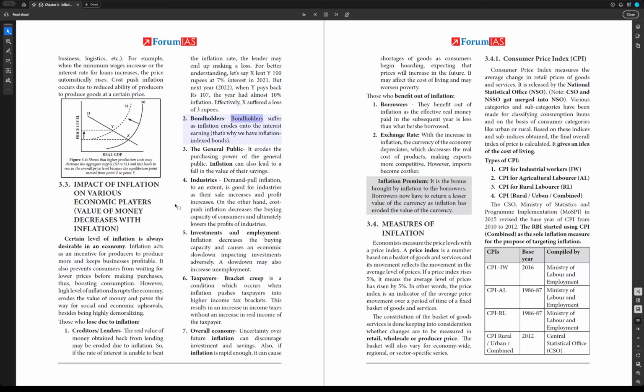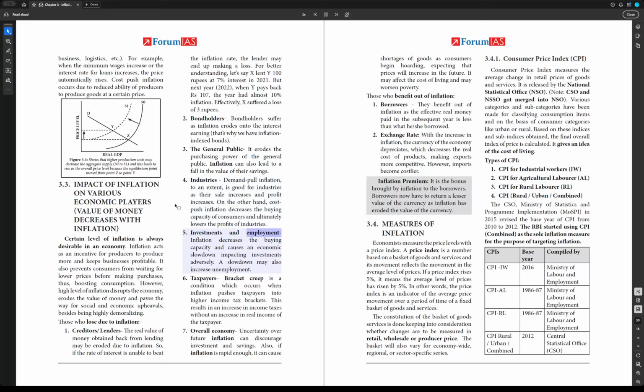2. Bondholders. Bondholders suffer as inflation erodes the interest earning. That's why we have inflation-indexed bonds. 3. The general public. It erodes the purchasing power of the general public. Inflation can also lead to a fall in the value of their savings. 4. Industries. Demand pull inflation, to an extent, is good for industries as their sales and profit increase. On the other hand, cost push inflation decreases the buying capacity of consumers and ultimately lowers the profits of industries.